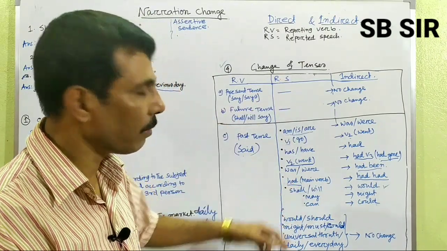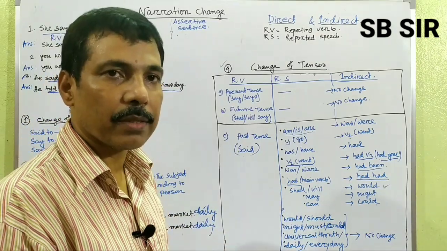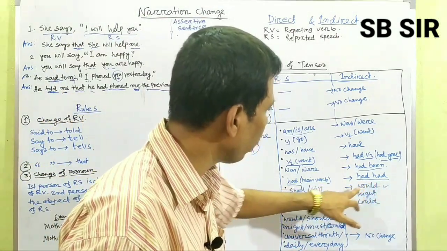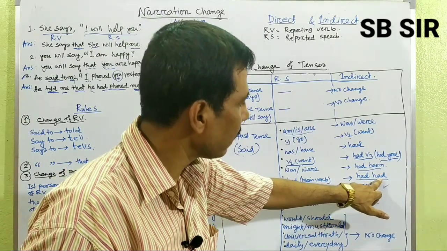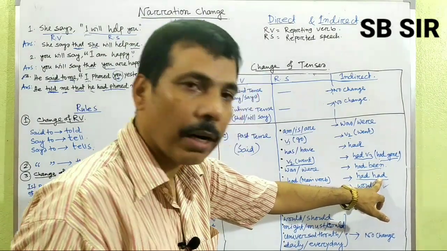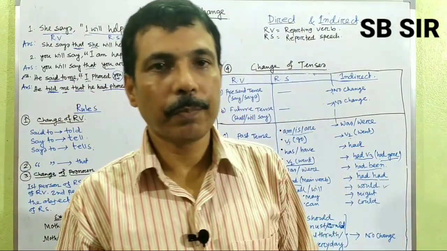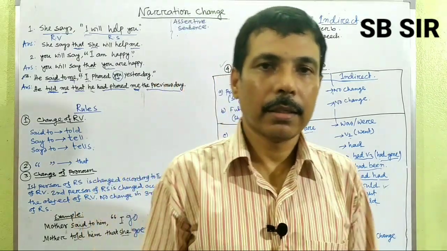And if you find had as a main verb, the man said I had a car, the answer will be the man said that he had a car. Double had, it will be double had. How does the double had come here? The first had comes as an auxiliary verb and the second is the main verb, the third form or past participle form of the main verb. I will make a video about had, the use of had, have had or has had later.